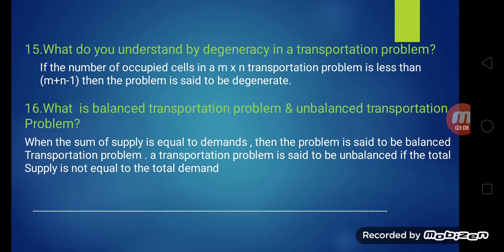What do you understand by degeneracy in a transportation problem? If the number of occupied cells in an m into n transportation problem is less than m plus n minus 1, then the problem is said to be degenerate. What is balanced transportation problem and unbalanced transportation problem? When the sum of supply is equal to demand, then the problem is said to be a balanced transportation problem. A transportation problem is said to be unbalanced if the total supply is not equal to the total demand.